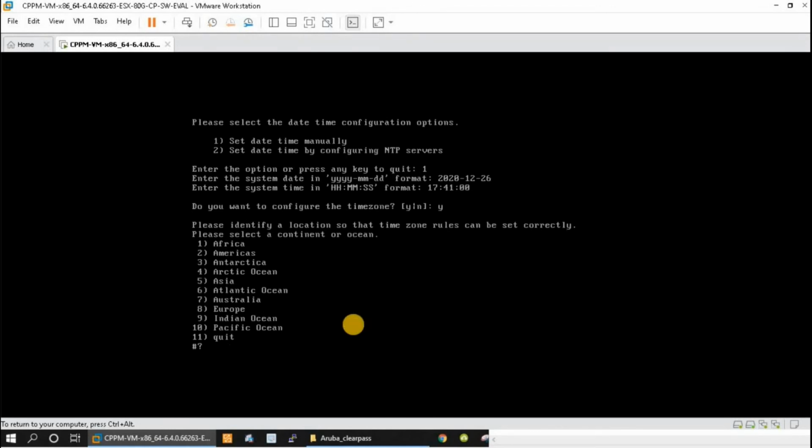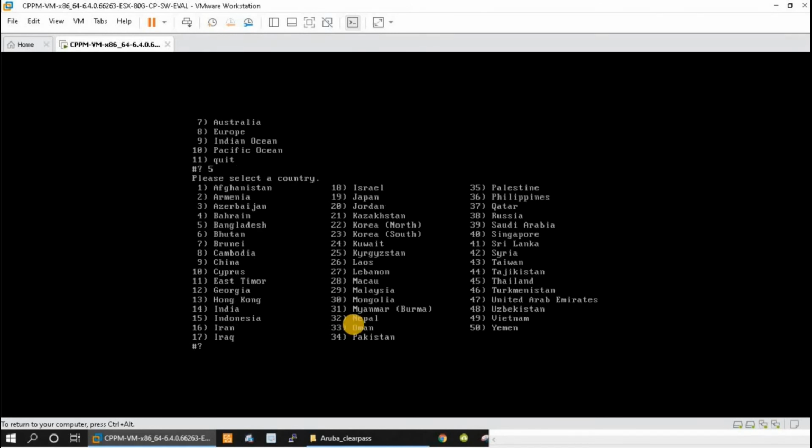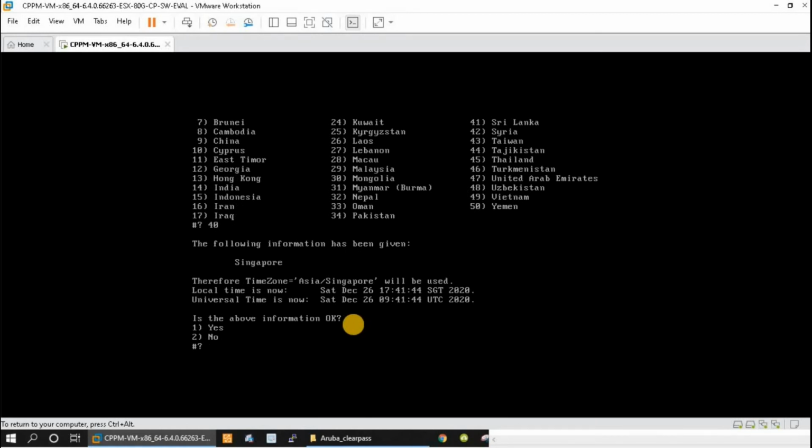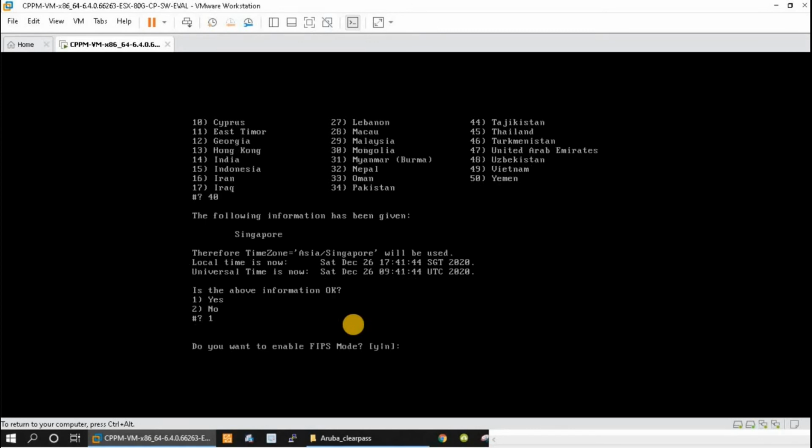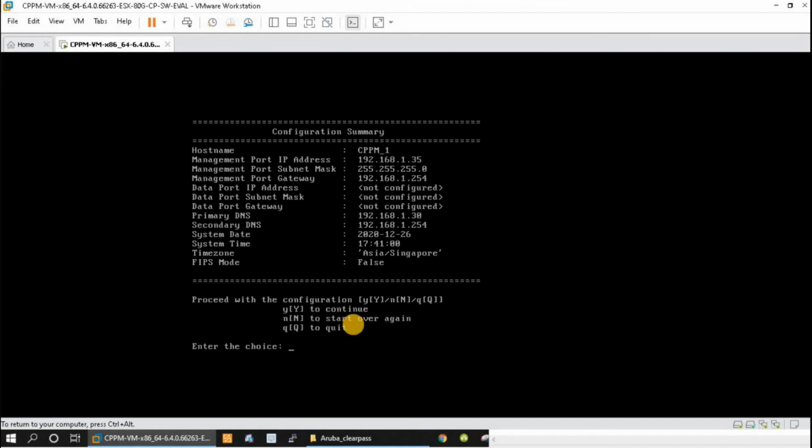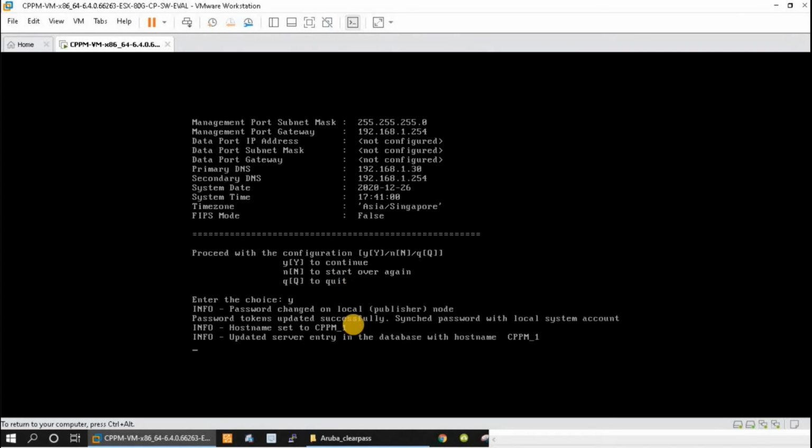Also the time zone: I'm in Asia, so I type 5 and then 40 for Singapore, and now it's asking me whether to continue or not. With 1 I said yes, and Y to continue, I agree with all of these settings.